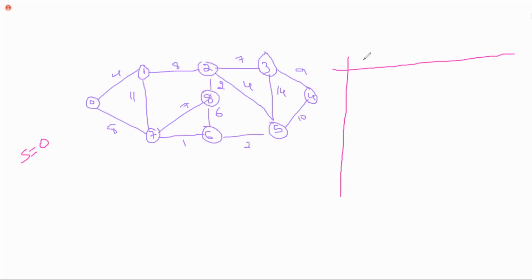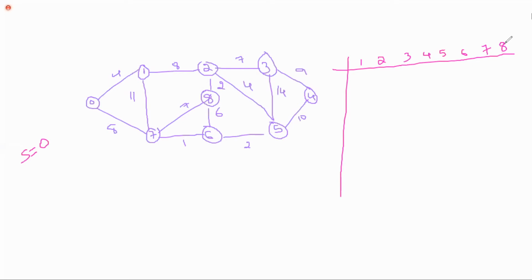First, 0 is the source vertex, so we will not be writing that. 1, 2, 3, 4, 5, 6, 7, 8. Total 9 vertices, from 0 to 8. 0 is the source I am considering.